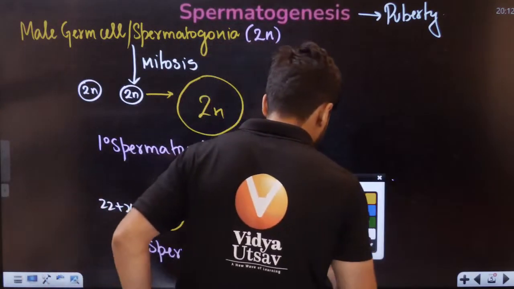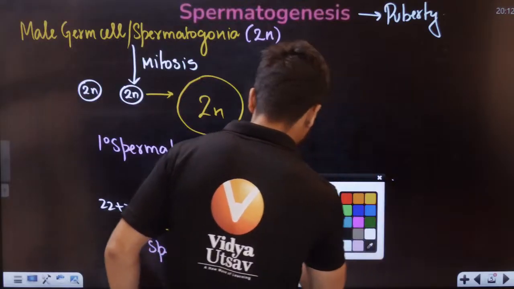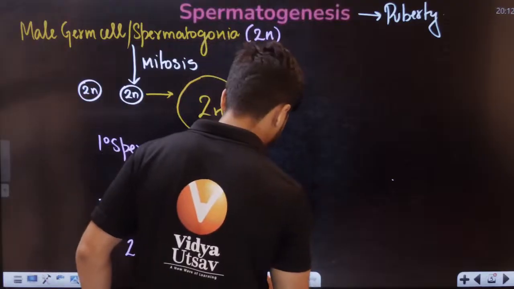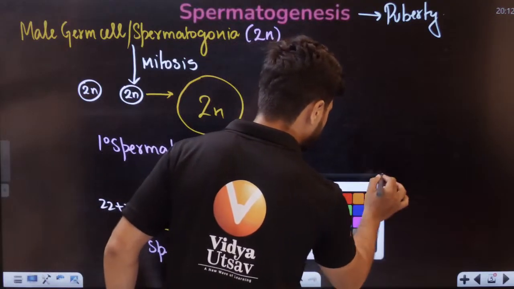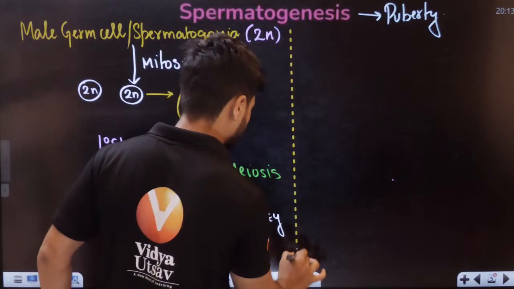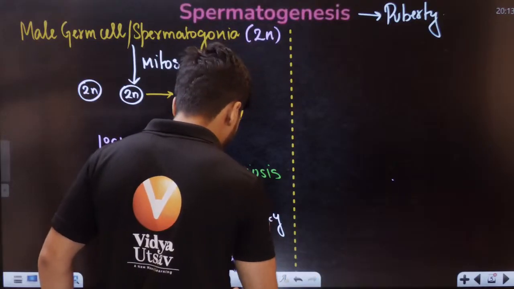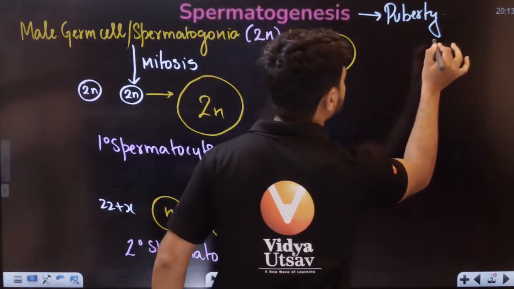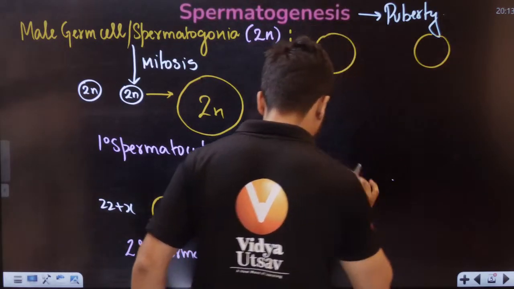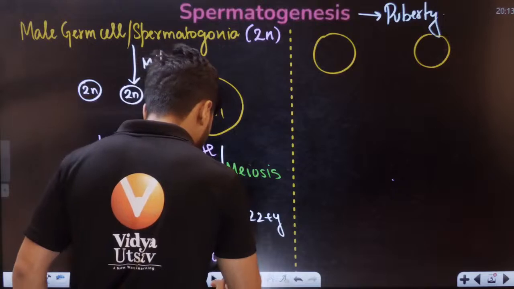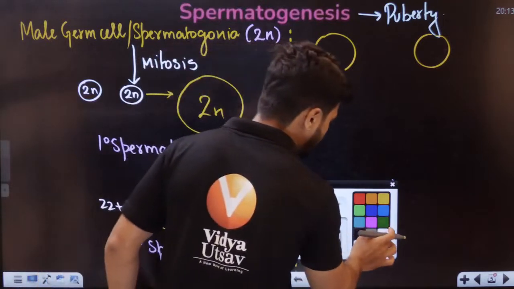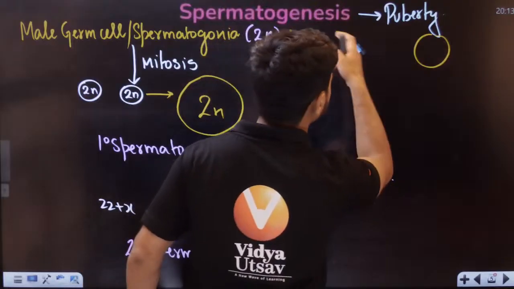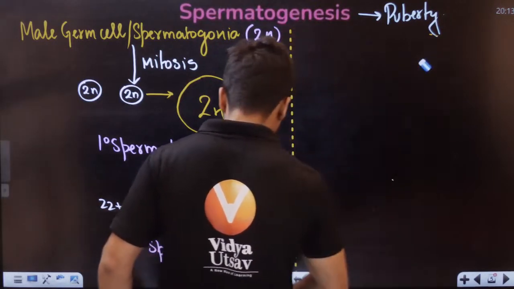Now students, we will draw this side. We will make one border here. Now I will take this secondary spermatocyte. I need more space, students.